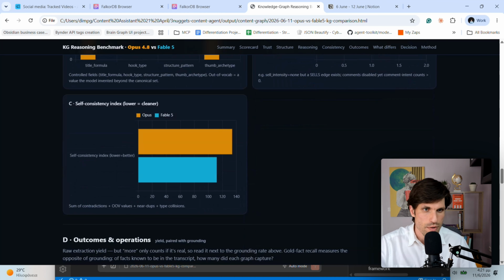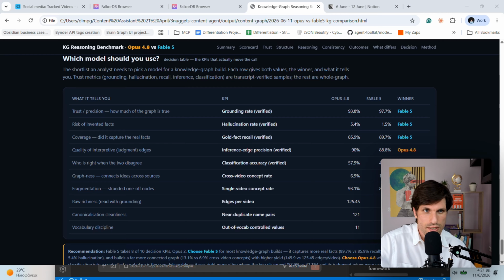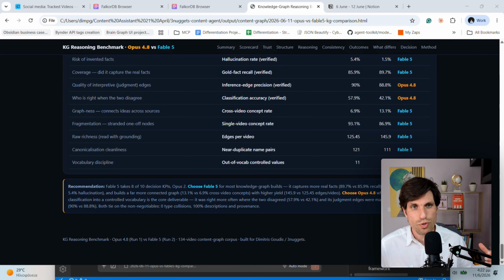But let's go into the most important, the final comparison table, which explains to us the final outcome and the quality of the nodes graph, building a digital brain from those transcripts. We can see here that in most of the cases, Fable 5 becomes the winner, but the differences between the percentages are quite close, but in some cases they have a big difference. What we have to take into account is the final outcome and also the cost of having them.